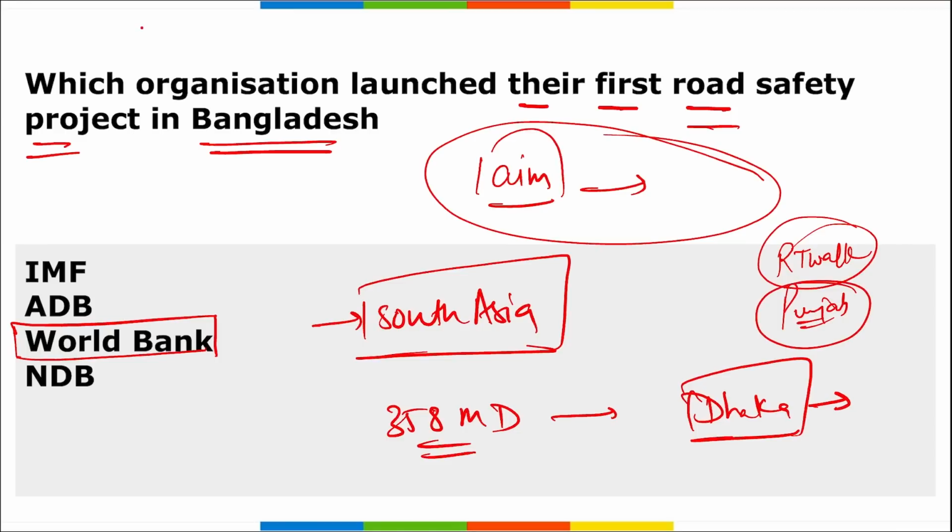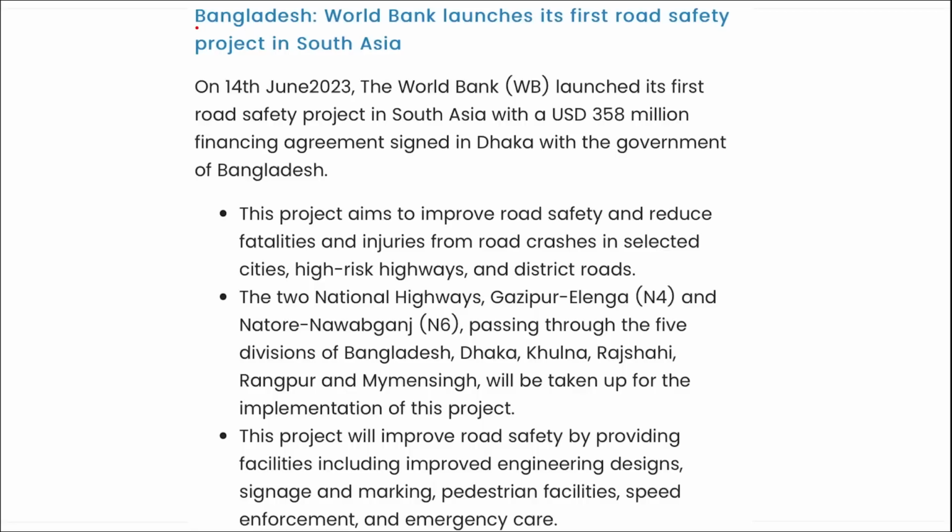That is, they have recently given notice to their registered authorities, the respective authorities that will be making roads, that the state will now have footpaths as well as cycling tracks along the road, so that people should not walk on the road and should not be a casualty of a road accident. Correct. Next, here you can see it is Bangladesh, and in this, the World Bank has launched their first road safety project in South Asia, that is in Bangladesh.